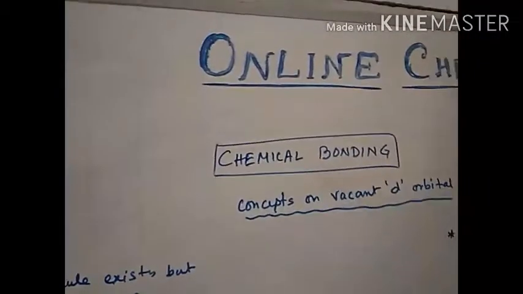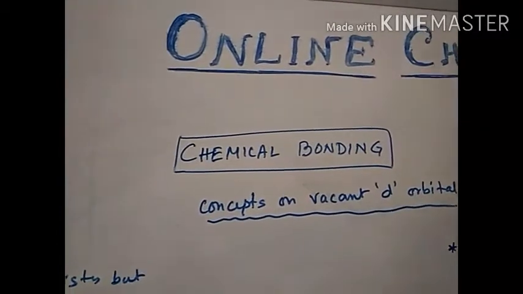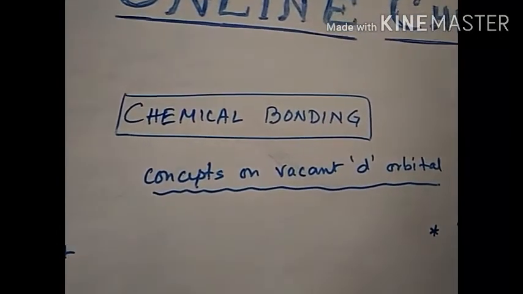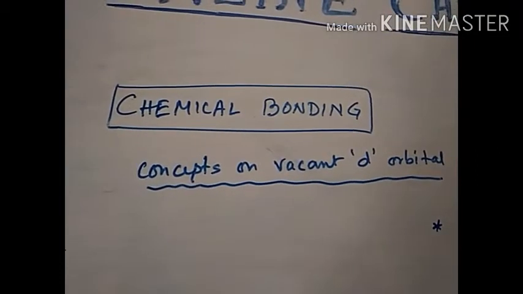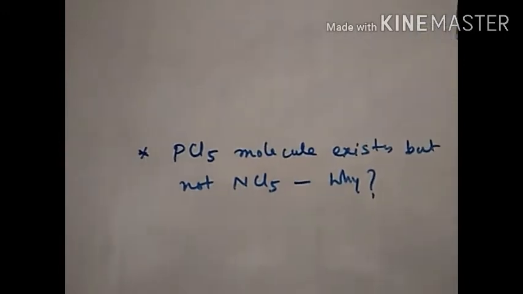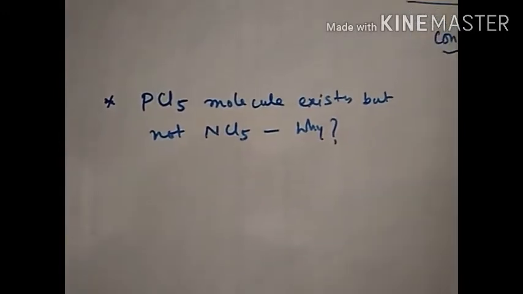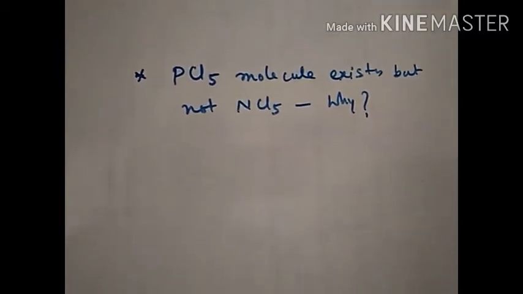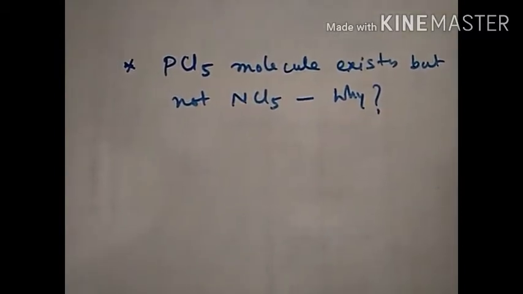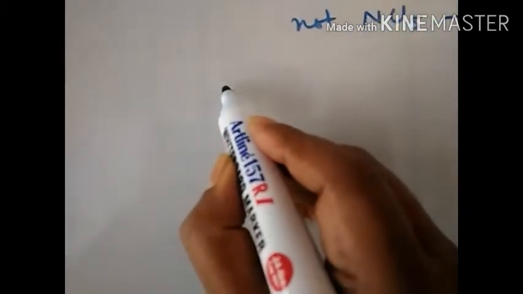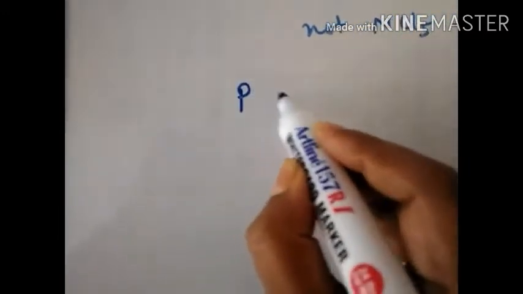Today we will discuss the chemical bonding portion, and many students have already requested the concepts on vacant d orbital. Today we will discuss two questions. In the first, we are discussing why PCl5 molecule exists but not NCl5. Explain why.